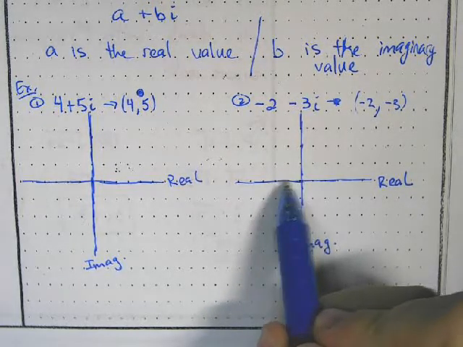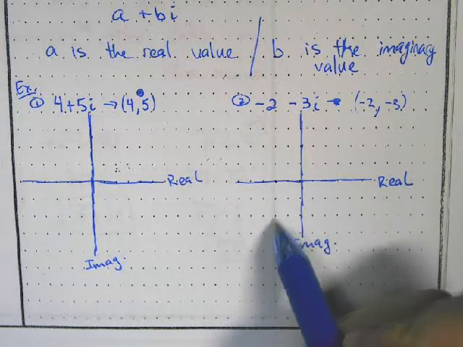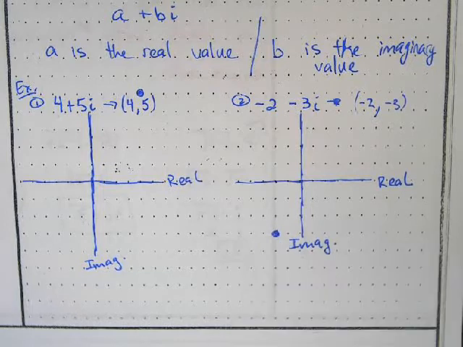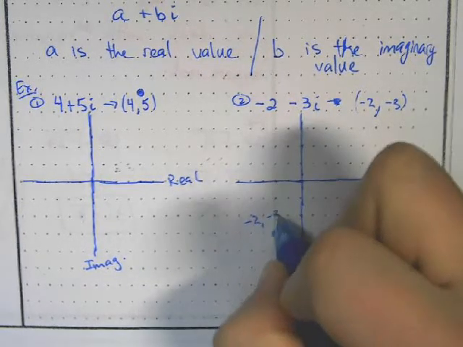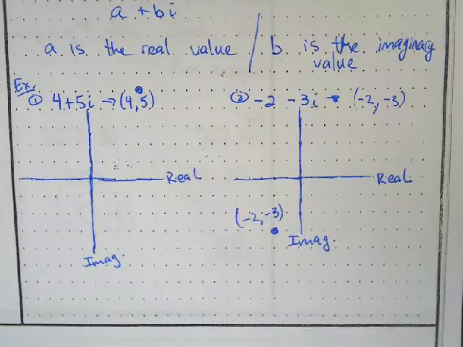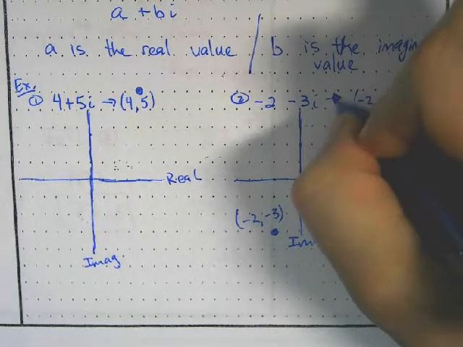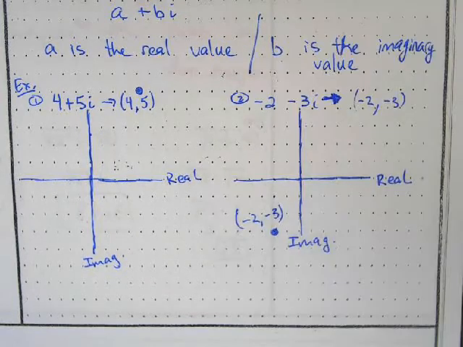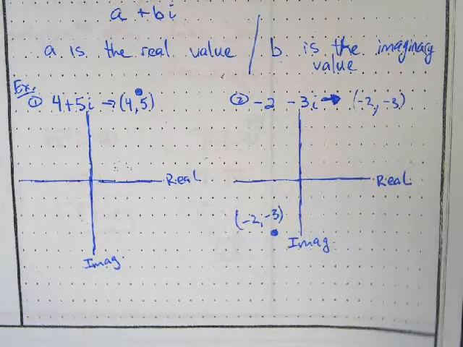So I'd go real, negative 2, imaginary, negative 3, and I put my point.